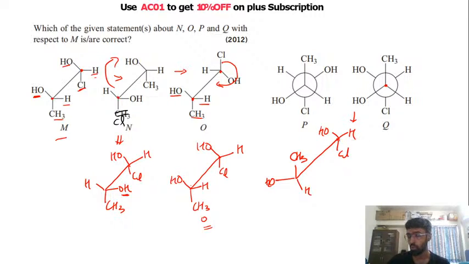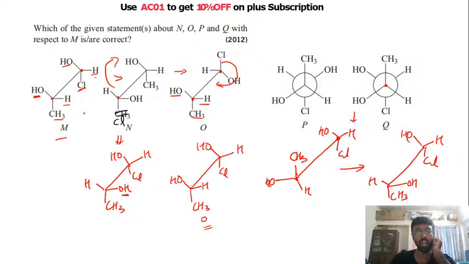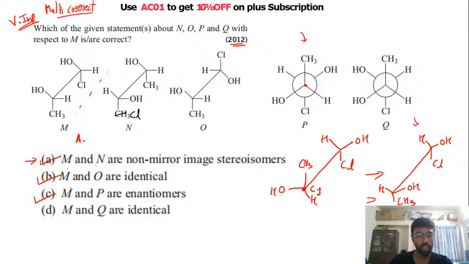So see, the previous back carbon, the arrangement on it is the same, right? So what I will do is I will rotate the first carbon by 180 degrees so that your CH3 is pointing in the downward direction. Your OH will come on this side, the hydrogen will be on this side. Here you have hydrogen and OH here and chlorine here. So here you can see that M and Q are not identical. The reason is, on the back carbon the orientation is the same, but on the first carbon the orientation is completely different, right? So the correct answer of that question is A, B and C.